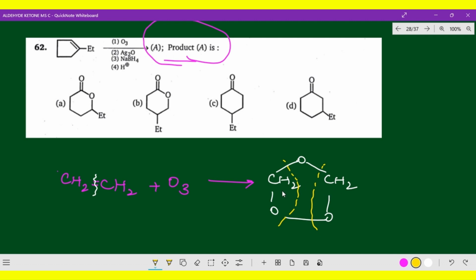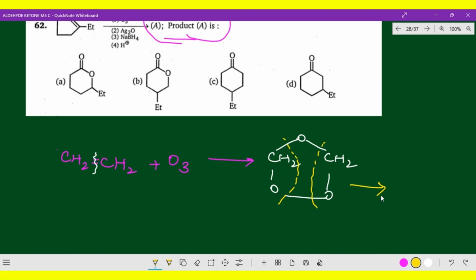So that is the reason we are adding zinc plus HCl. Right now, what happened here? The same idea only. So what is the product you will be getting? CH2O, H2O means nothing. HCHO. This is formaldehyde. 2 molecules of formaldehyde. This is an example I have given.